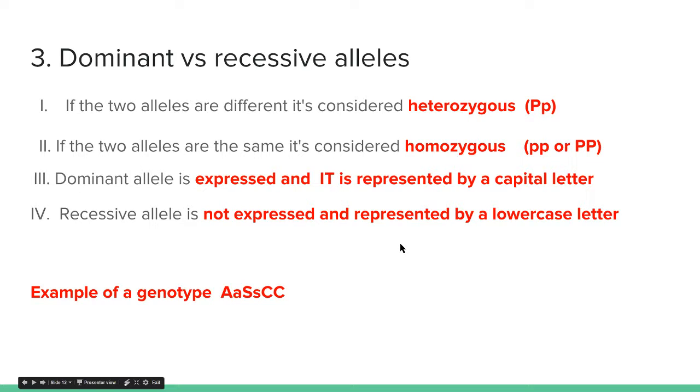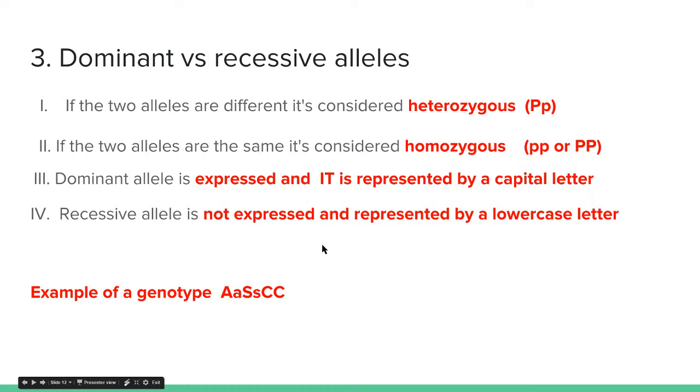So an example of a genotype would be big A, big S, little s, big C, big C. So this would be the genotype, right? This is one gene, two different alleles. This is one gene, two different alleles, right? And this would be the same gene, and in this case, two of the same alleles. Now when I say the same gene, I mean the gene that codes for the same trait.